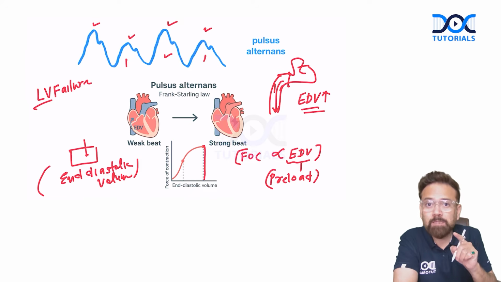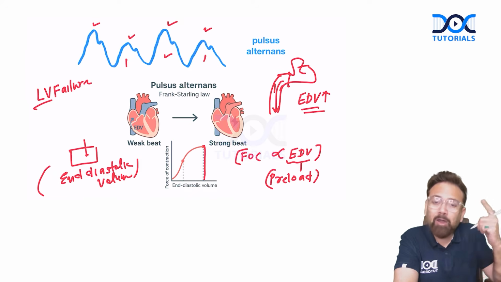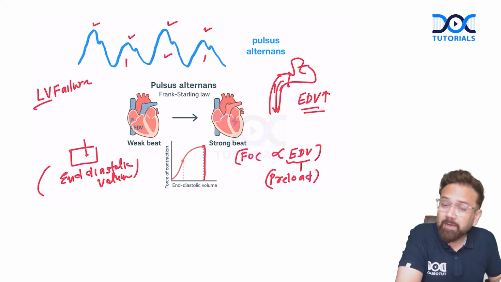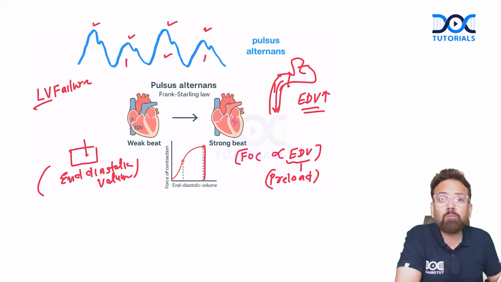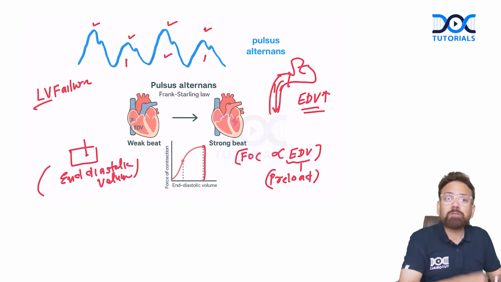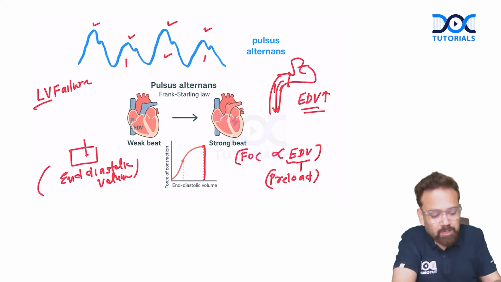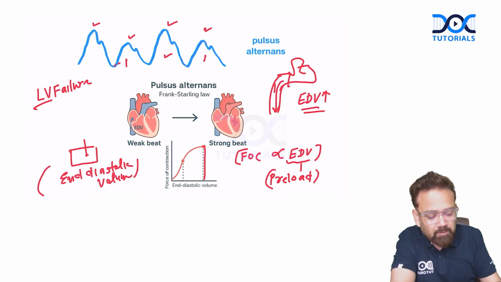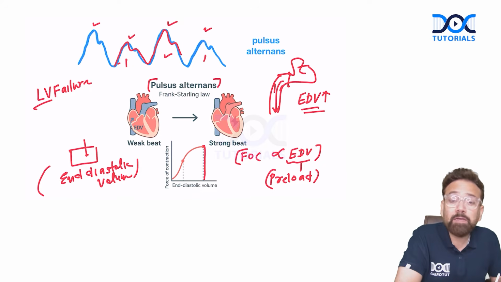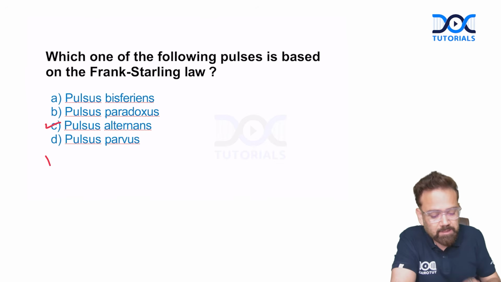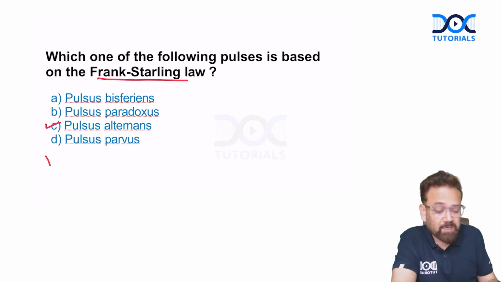So weak pulse will produce a backlog of blood in the left ventricle, producing more and more end diastolic volume, causing a stretch in the left ventricle, and that is going to increase force of contraction. So like that, first there will be weaker pulse, then will be the stronger pulse. It is called pulsus alternans, found in left ventricular failure, and this is proving what? Frank-Starling law. It is a conceptual question.